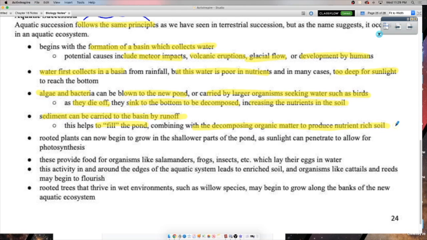So not only that, but it's also making the lake shallower. So maybe sunlight can actually get through to the bottom, okay? So if sunlight can penetrate to the bottom of the pond, well, now you can have rooted plants because there's soil for them to root in.